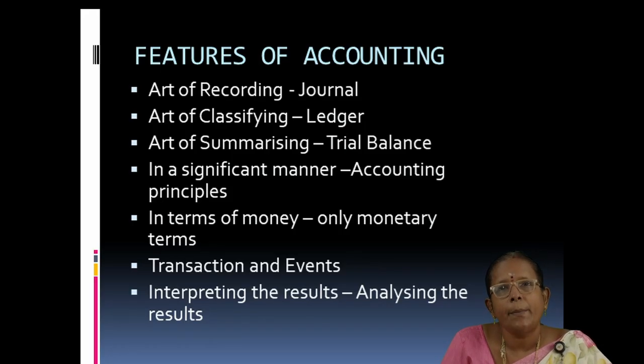Then, last one is interpreting the results. We have to analyze the results with the previous year balance sheet, that is previous year financial statement. The financial statements of current year and previous year may be compared and interpreted, or the financial statement of firm A can be compared with the financial statement of firm B. So, comparison is possible and analysis is possible, and through analysis and comparison we can interpret the results.